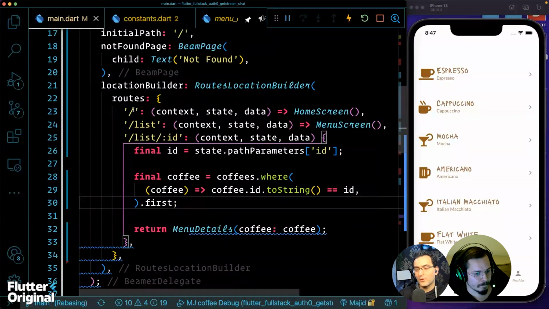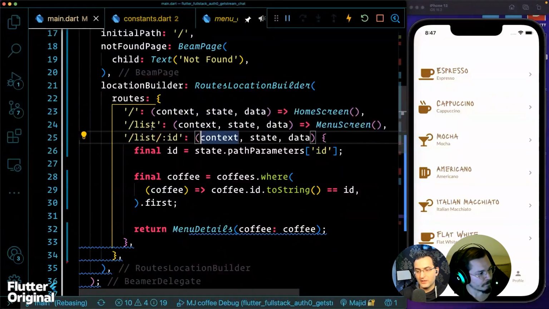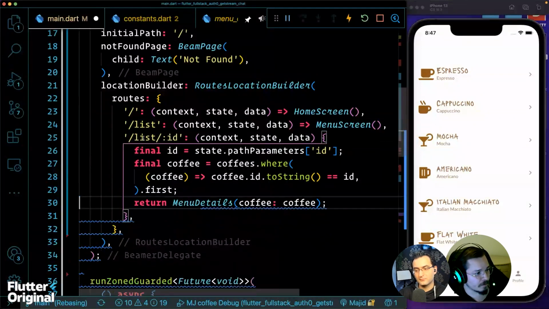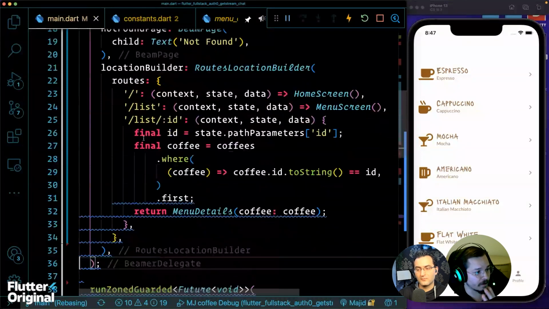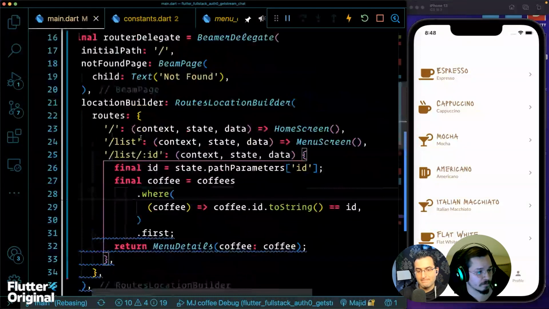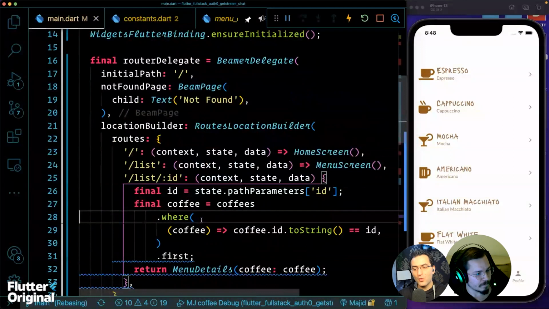That's good to know. So what you're saying is that now I have very nice nested paths that are matching somehow. But if I suddenly say detail, then I'm going to get ID and then detail, where the /list does not exist, right? Okay, that's what you say. And that means when we navigate to the detail /ID, we're just going to have the menu detail screen. We're not going to have the menu screen behind it. Oh, I see. But we'll still be able to navigate. That's good to know.